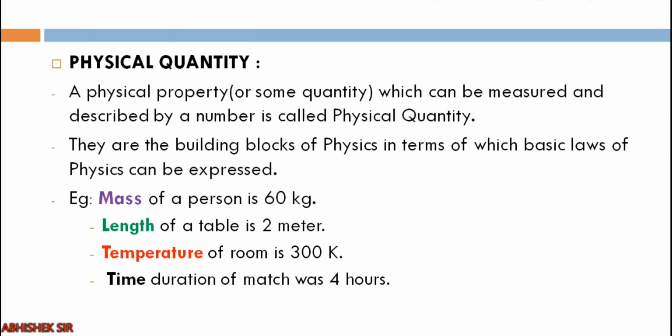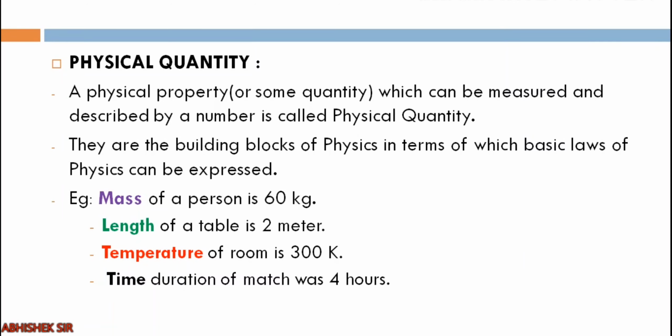Clear? So a physical property or some quantity which can be measured and described by a number is called a physical quantity. Physical quantities are the building blocks of physics in terms of which basic laws of physics can be expressed. I will give you many examples. You see, in different colors they are shown.